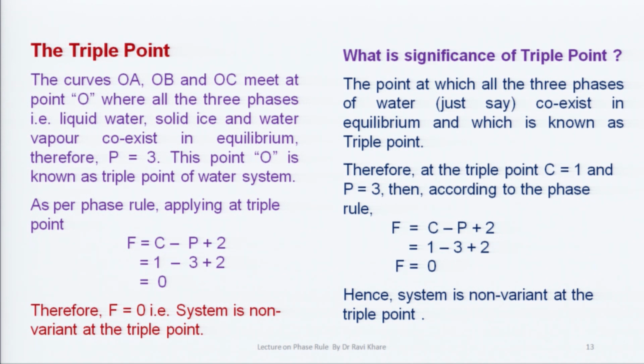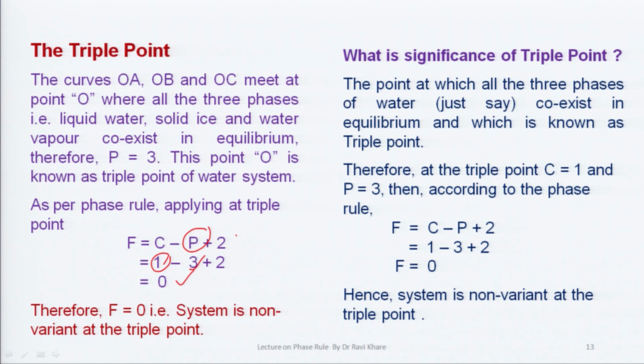If we apply the phase rule to this point, F is equal to C minus P plus 2. C is 1, because we have the water system, and the number of phases is 3 at the triple point, plus 2, we will get 0. Therefore, F is equal to 0, that is, the system is non-variant at the triple point.